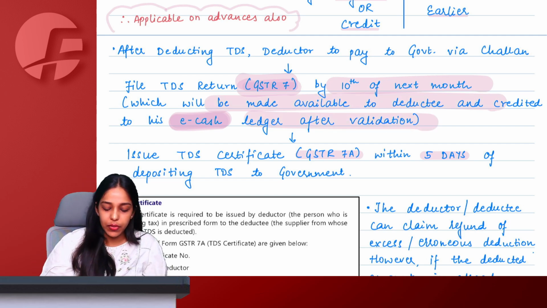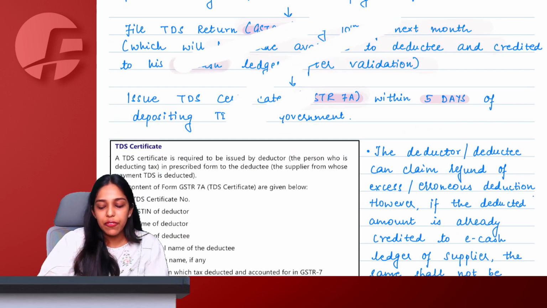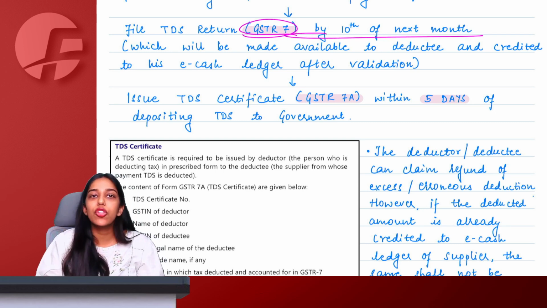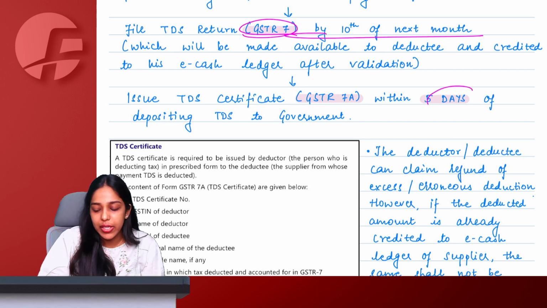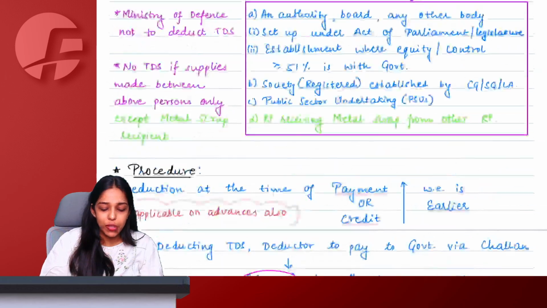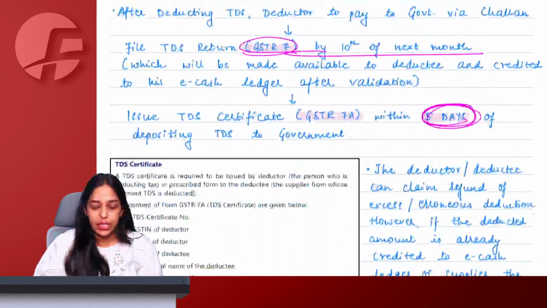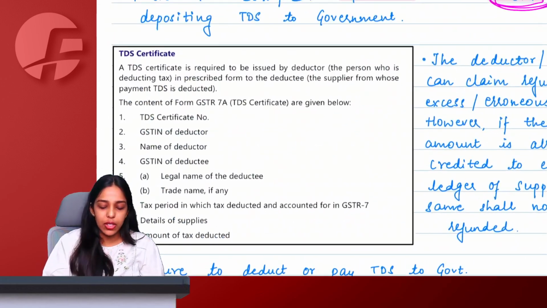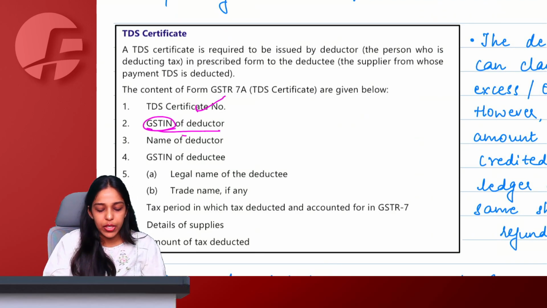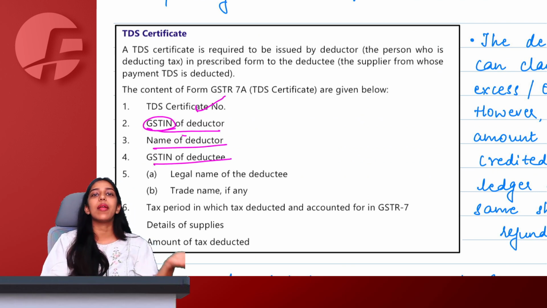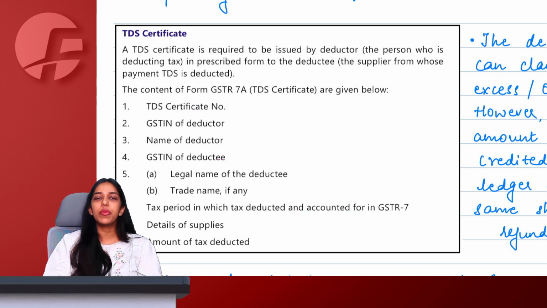Okay, ma'am. After validation, they will also issue you a TDS certificate, GSTR 7A. So they will file GSTR 7 to government by 10th of the next month, and once they file GSTR 7, they make the payment of TDS to government within 5 days. They will give this supplier also a TDS certificate under GSTR 7A. What is contained in the certificate? The general things like TDS certificate number, GST number of deductor, name of deductor, GST number of deductee, name of deductee, for what period TDS is deducted, what amount of TDS is deducted, what were the supplies, etc.